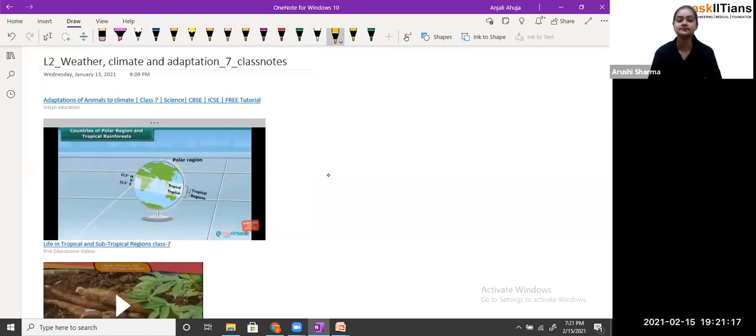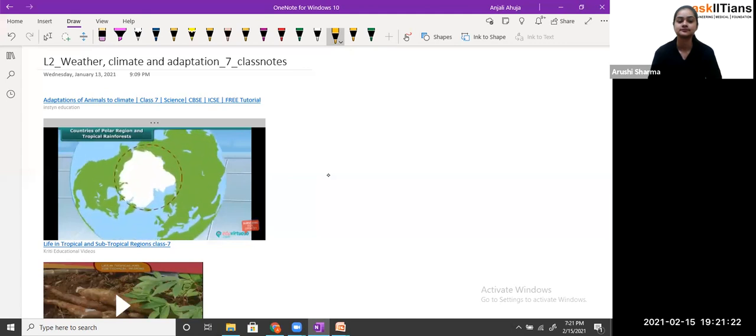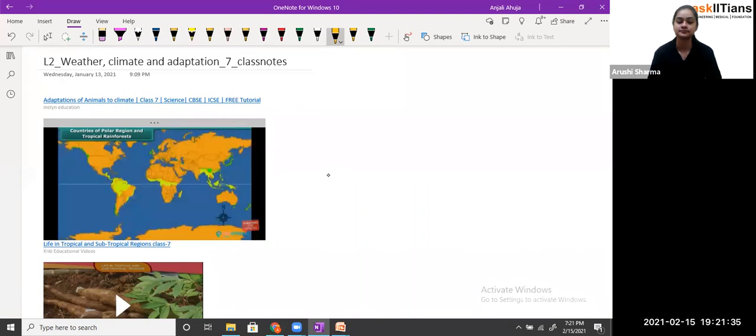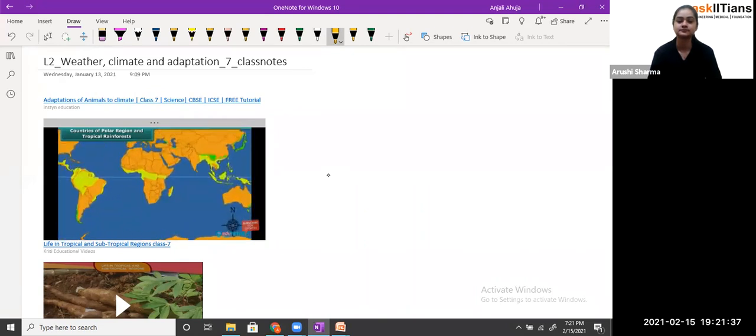Polar regions are situated near the north and south poles. Some countries of this region are Canada, Greenland, Iceland, Norway, Sweden, Finland, Alaska, and Siberia. Some countries where the tropical rainforests are found are India, Malaysia, Indonesia, Brazil, Republic of Congo, Kenya, Uganda, and Nigeria.